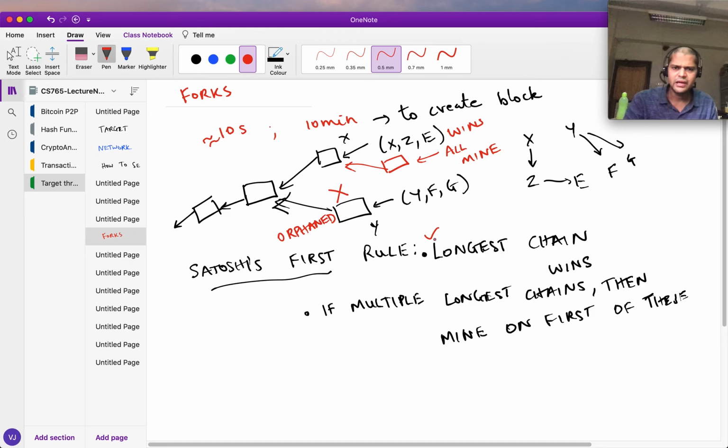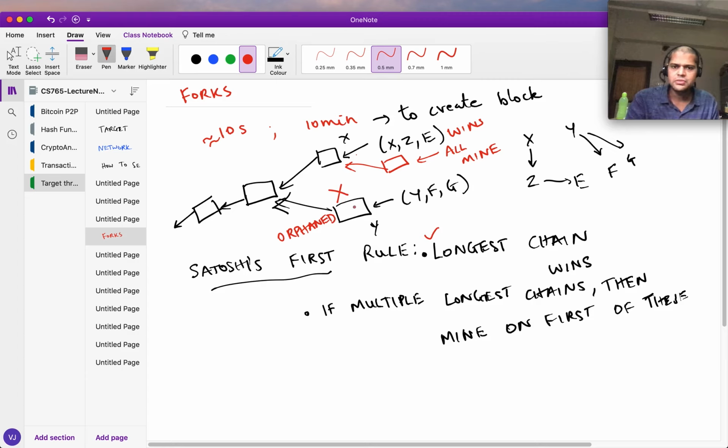Okay, and it's very unlikely that you would have such forks prolonging. If you have two blocks like this, the chances that somebody would generate a block here and somebody generates a block here is again going to be small. It's the same probability as somebody generating a fork in the first place, right? So maybe very small, 1 in 1,000 blocks or something like that. So usually forks will be resolved pretty fast, but somebody is unfortunate, somebody who generated a valid block, his block is going to be orphaned.